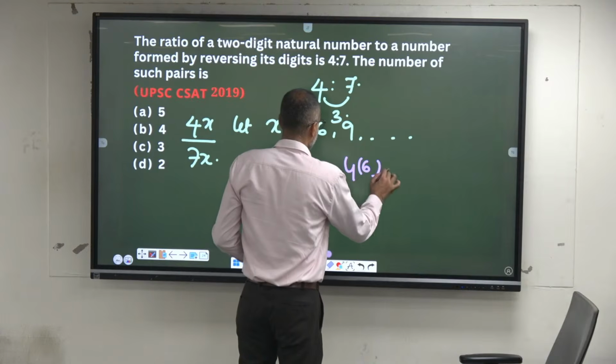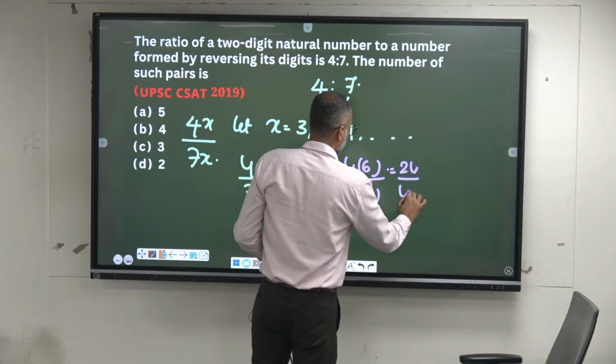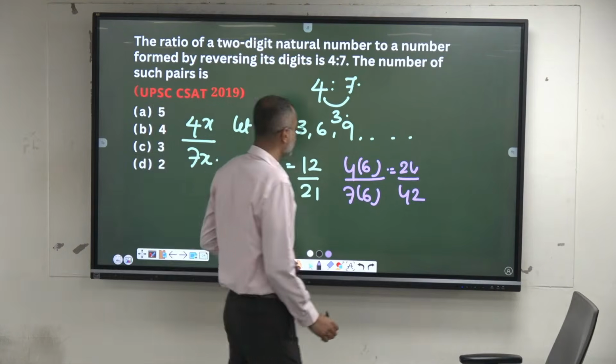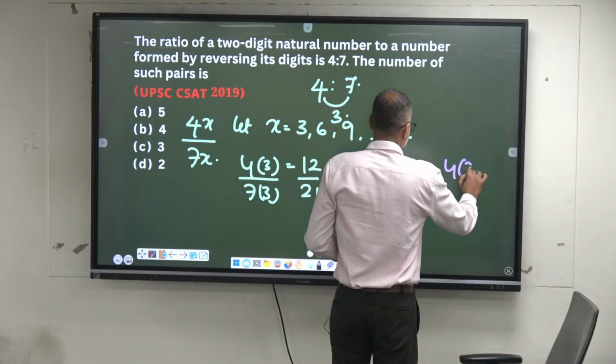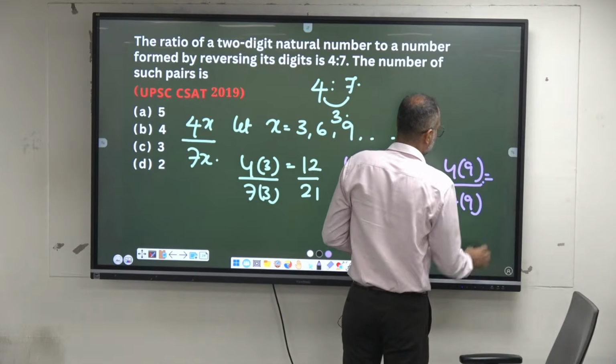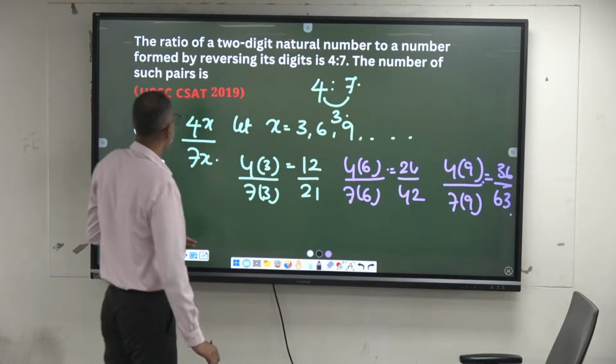4 into 6 and 7 into 6: 24 and 42. Are they in the ratio? Yes. Then 4 into 9, 7 into 9, they also are in the ratio here, 36, 63. Okay. Similarly, if I take here,